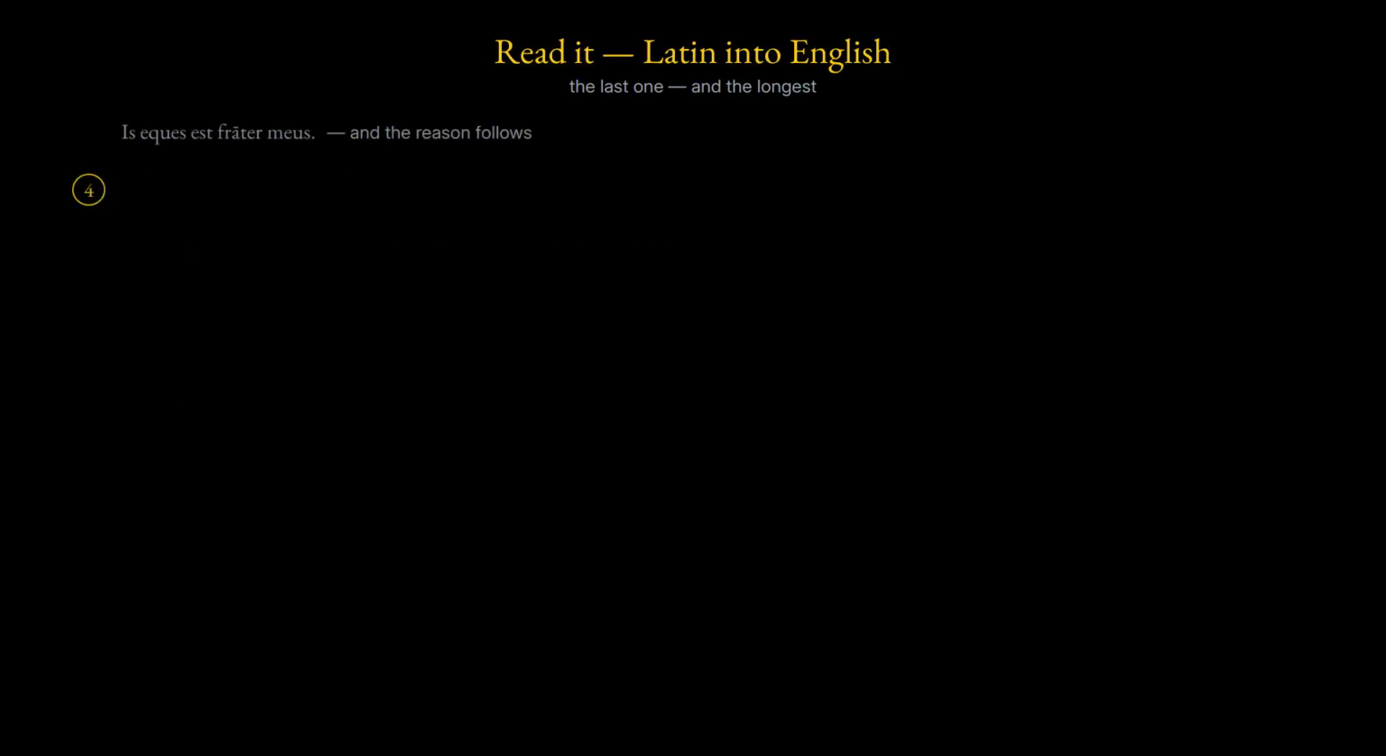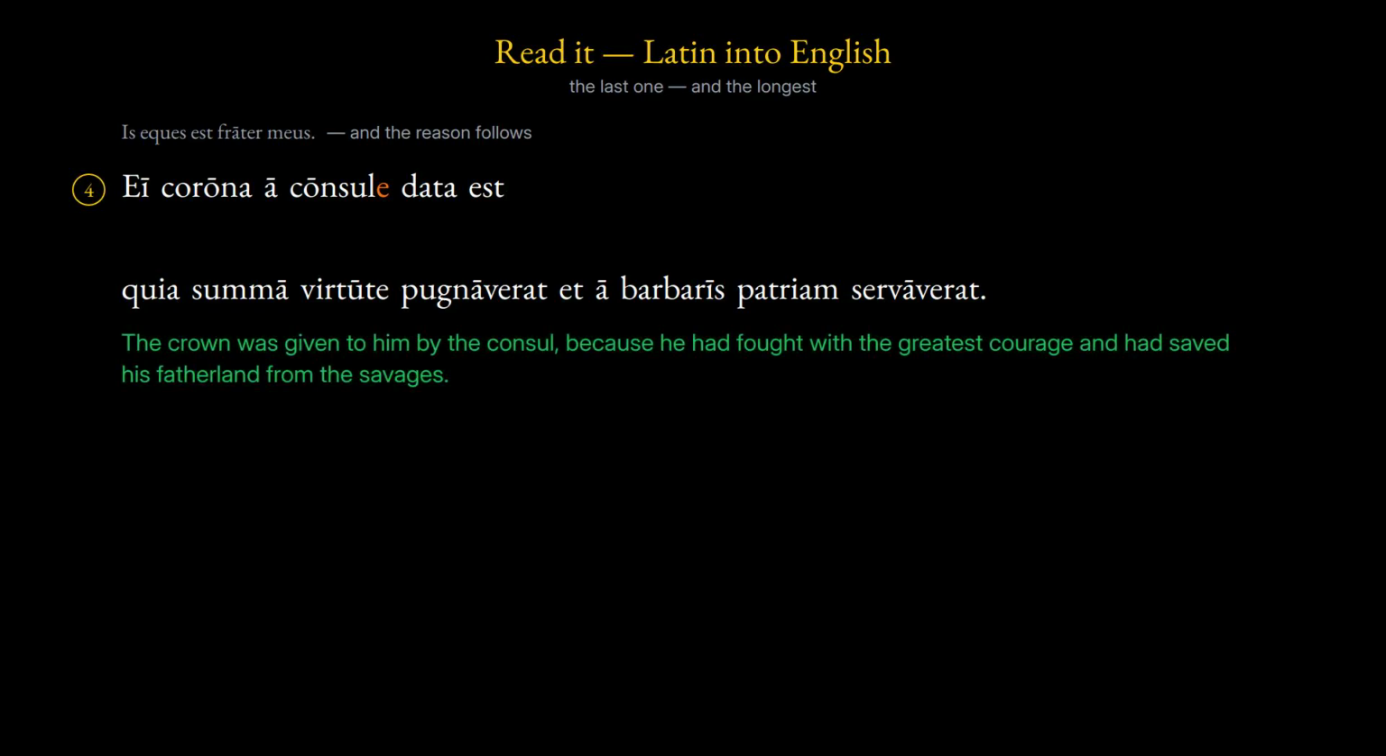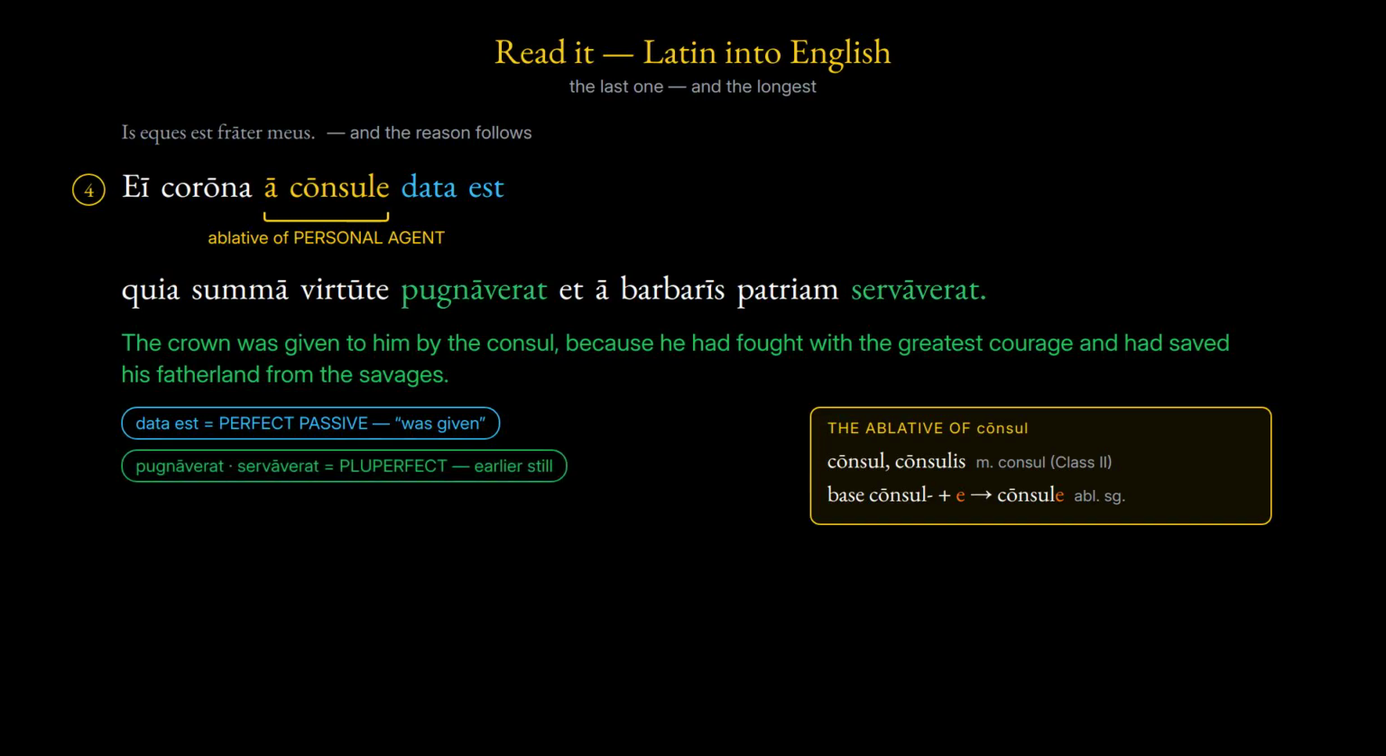The reason follows. Ei corona a consule data est quia summa virtute pugnaverat et a barbaris patriam servaverat. The crown was given to him by the consul, because he had fought with the greatest courage and had saved his fatherland from the savages. The consul is ablative with a preposition, the ablative of personal agent that goes with a passive verb: a consule. And the two verbs at the end are pluperfect, what he had already done before the crown was given.